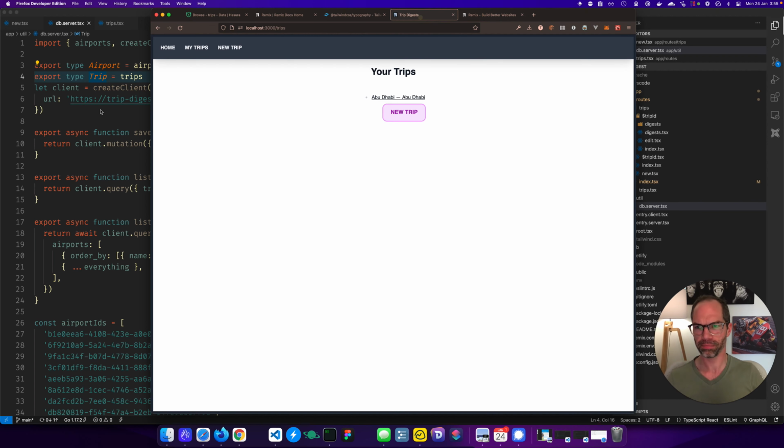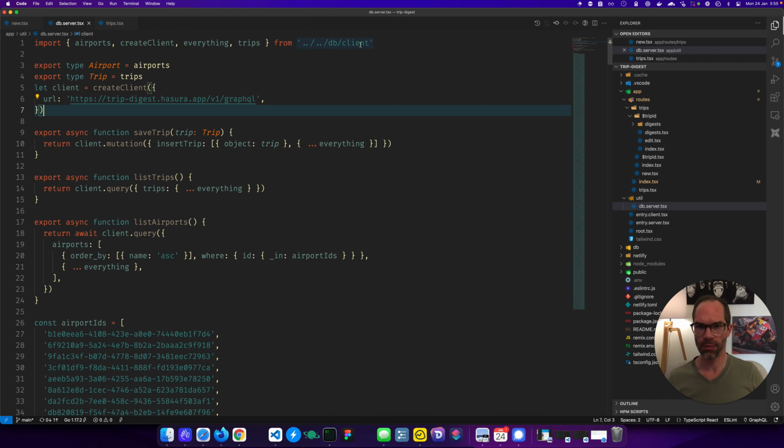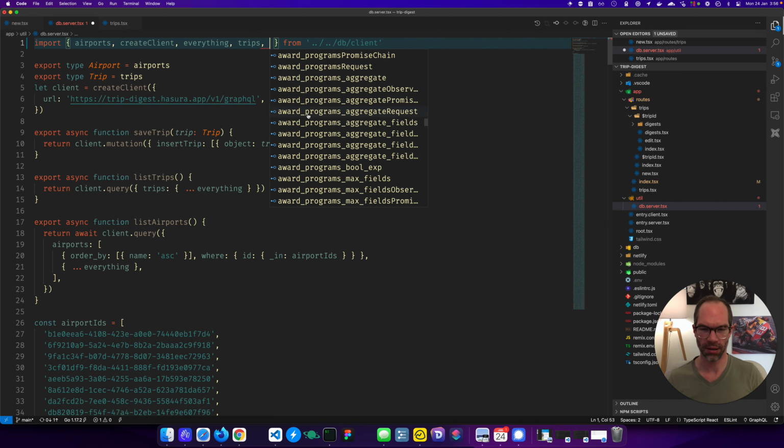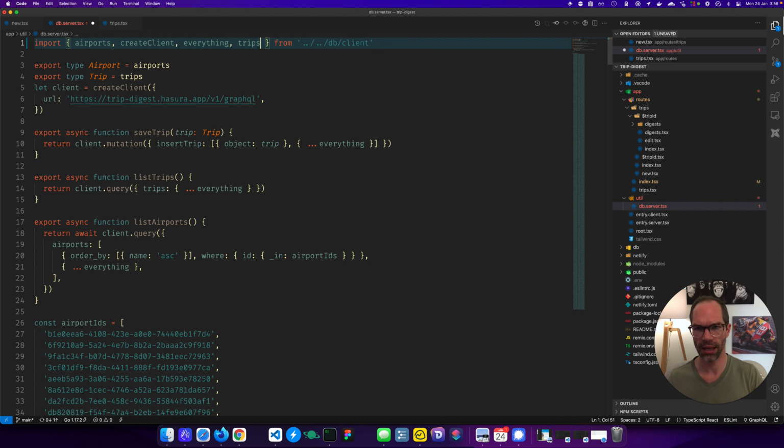So what I can do is import from my DB client. This is a generated SDK with all of my different types and operations against my GraphQL API. I've got a type airport and type trip, and that actually takes the airports table and the trips table. I do this just to make sure it's quite clear when it's a trip or an array of trips. Otherwise, if I use trips and an array of trips, it's a little bit hard to understand what's going on. So I just alias these types when I import them here.